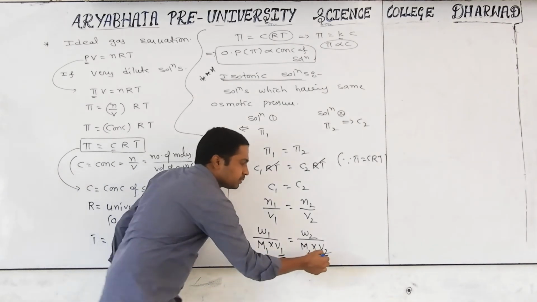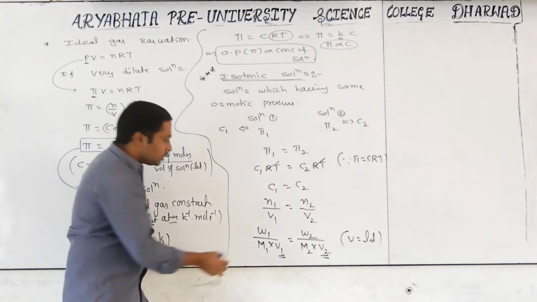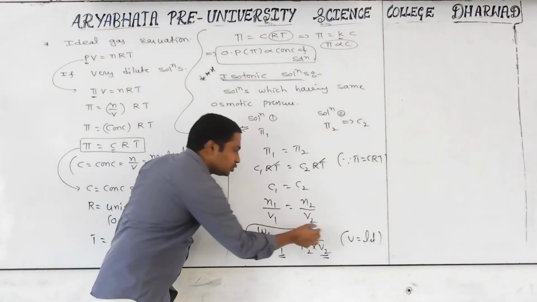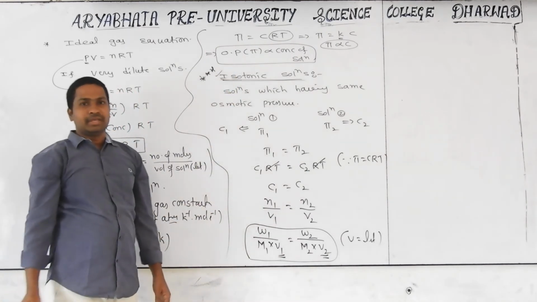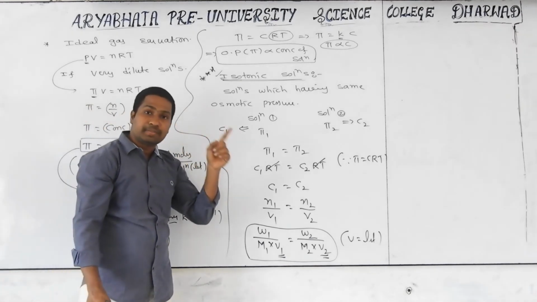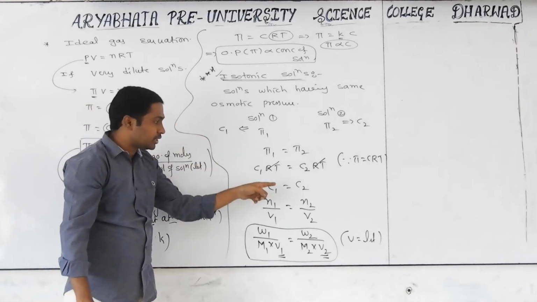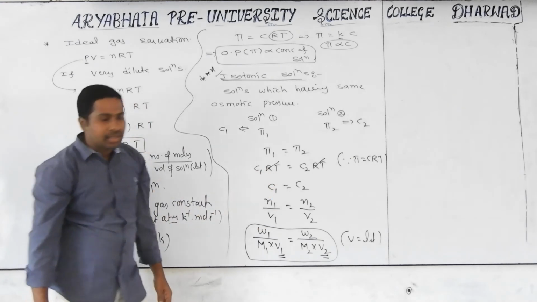Volume should compulsorily be expressed in liters. This is a very helpful formula to solve problems related to the isotonic concept. If the problem simply mentions the solutions are isotonic, you have to understand that osmotic pressure is the same, so concentration is the same. All of you clear? Yes.